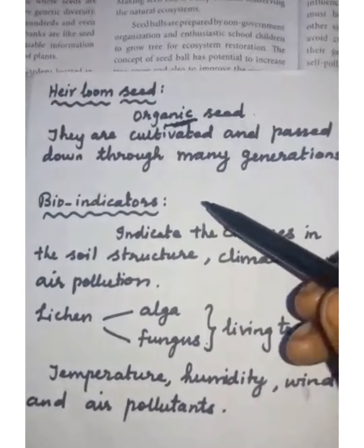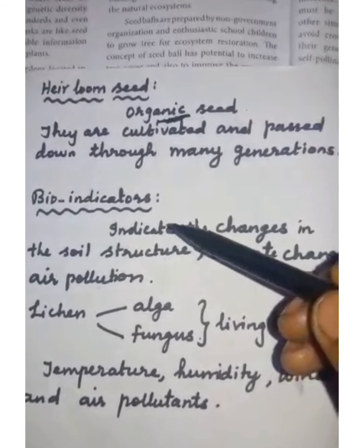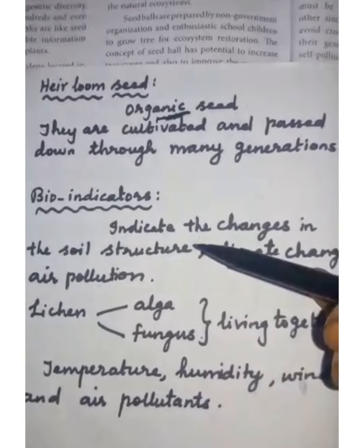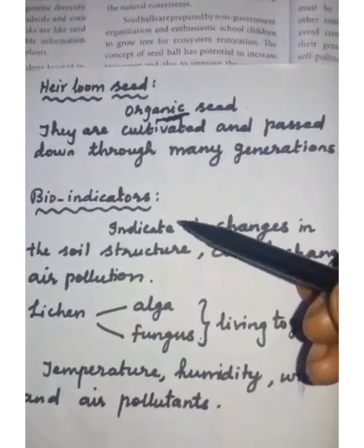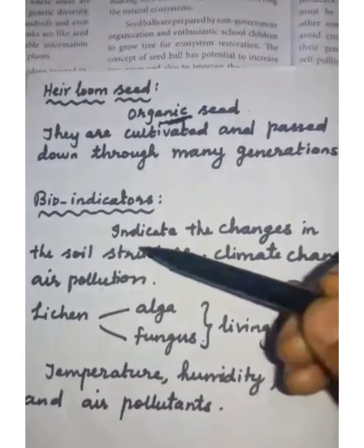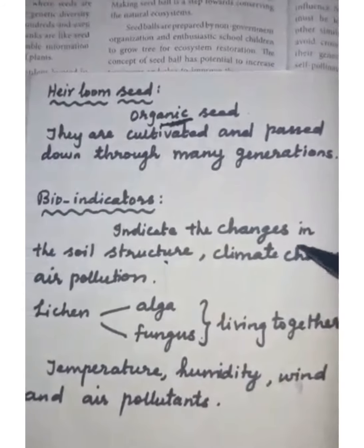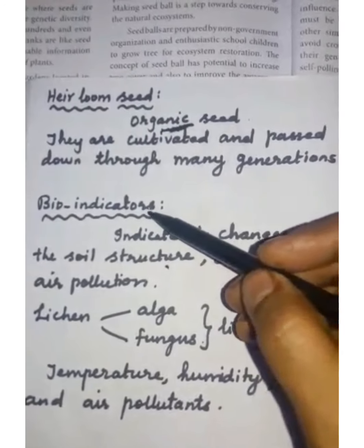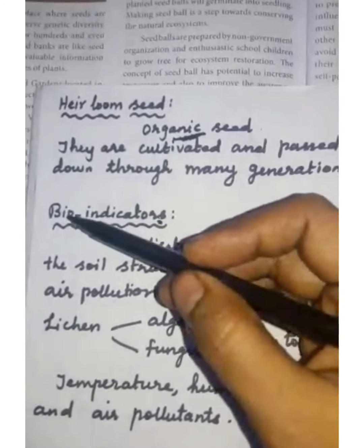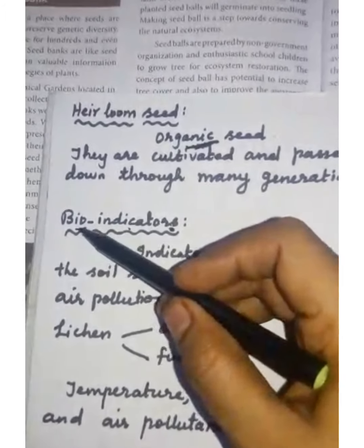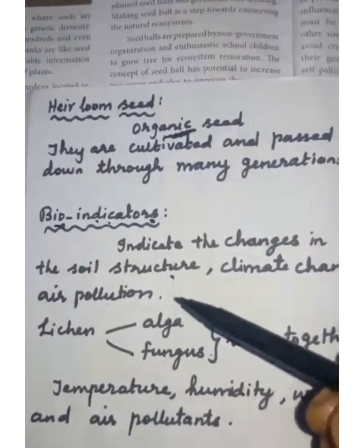Students, next we are going to study about bioindicators. What is the meaning of bioindicators? Bio means living. Indicator means it shows some information. So bioindicators means a group of living organisms whose function is to show information about the changes in the soil structure, climate and environment changes and air pollutants in the environment. So they are called as bioindicators.